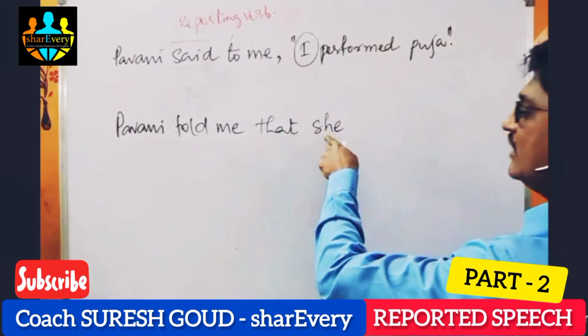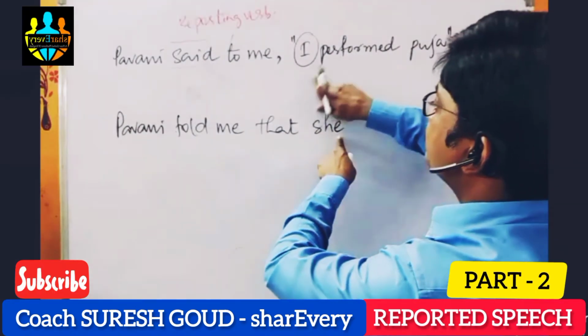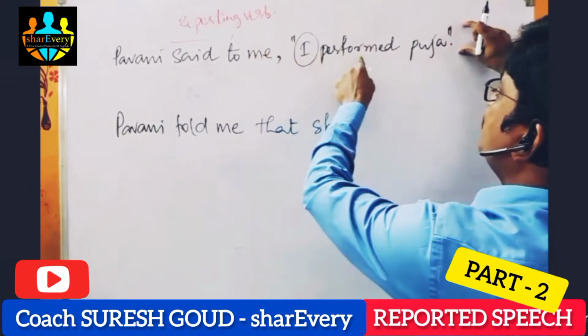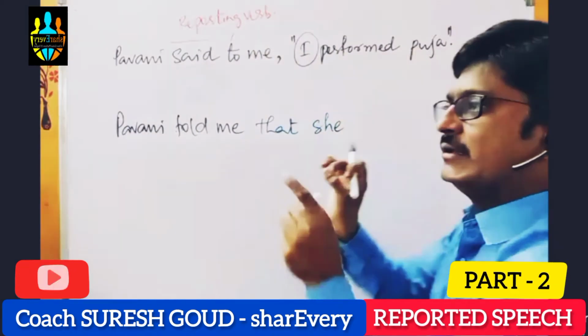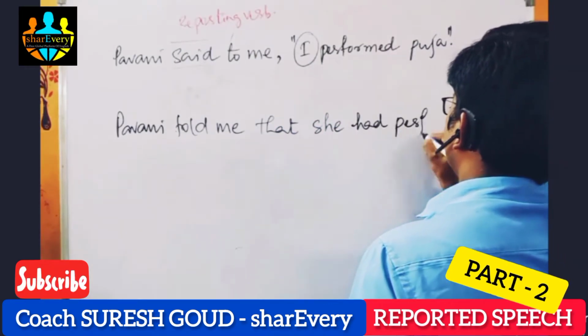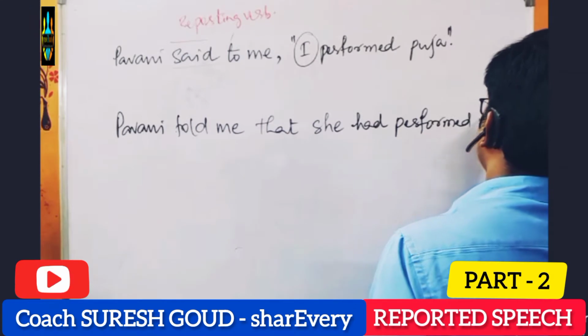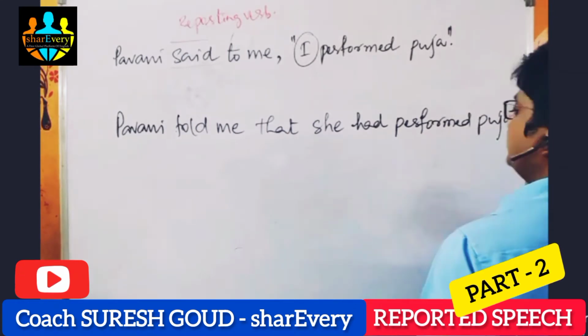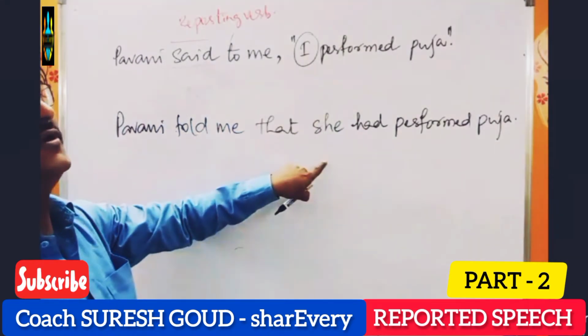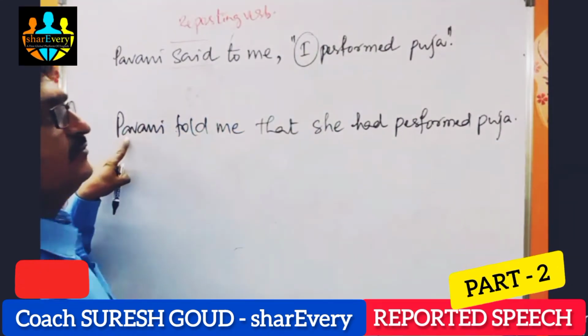Pavani told me that she, here, which tense is the sentence? Subject V to object. Simple past. She had performed puja. Actually, this is a statement and this is also a statement, because we have a subject and a full stop.